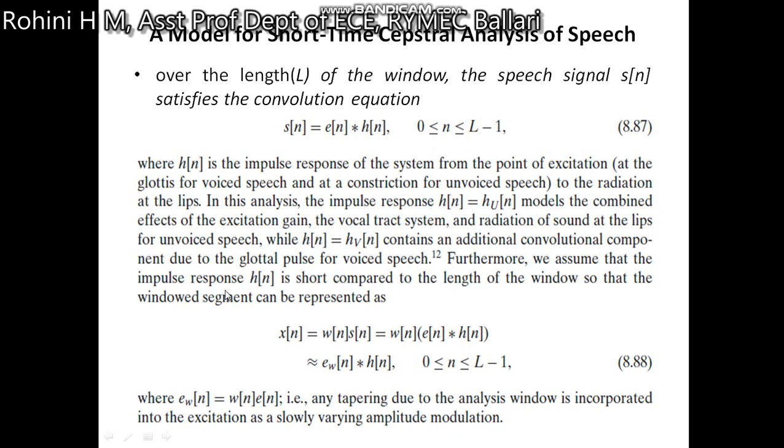Further, we assume that the impulse response h[n] is short compared to the length of the window, so that the window segment can be represented as x[n] equal to w[n] into s[n], that is the window function, into the excitation e[n] into h[n], which is shown here, for n between 0 and L minus 1.